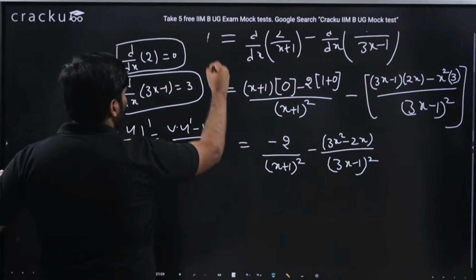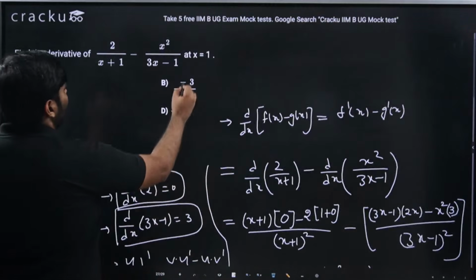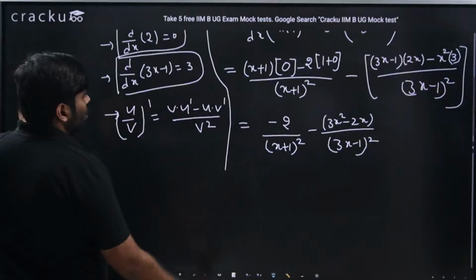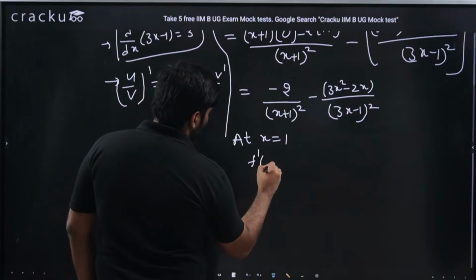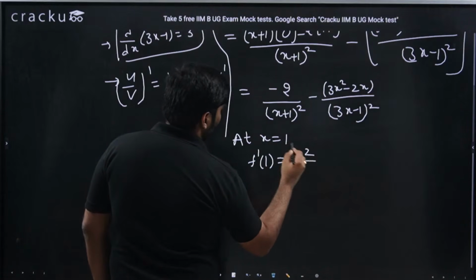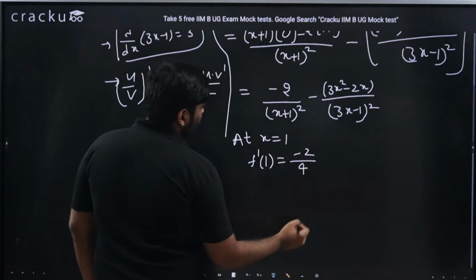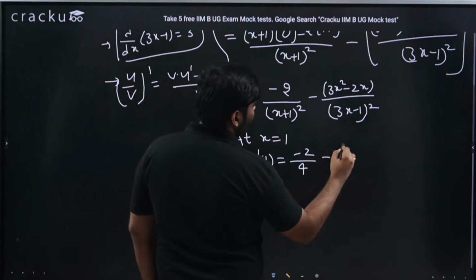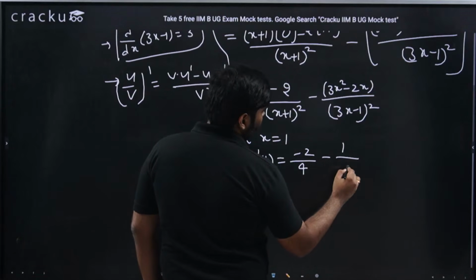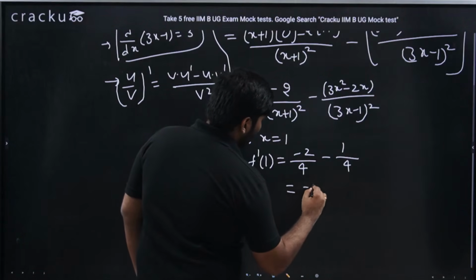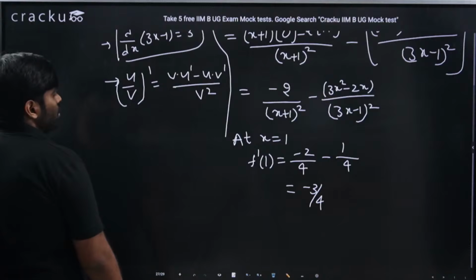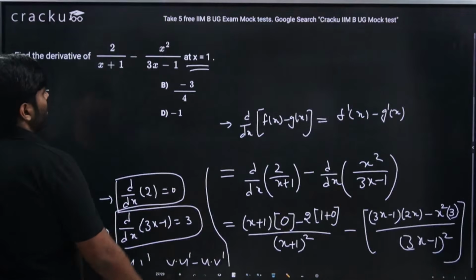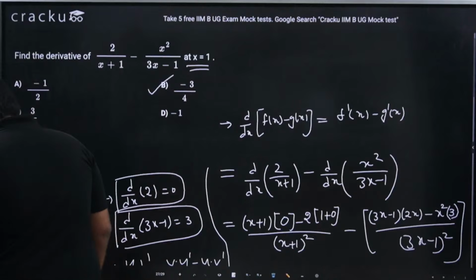But the question is, find the derivative value at x equal to 1. So I substitute x equal to 1: f dash of 1 is minus 2 by 2 square, that is 4, minus, at x equal to 1, 3 minus 2 is 1, and 3 minus 1 is 2, 2 square is again 4. So I'm getting minus 2 minus 1 in the numerator and 4 in the denominator. So minus 3 by 4. F dash of 1 is minus 3 by 4. That is option B. Someone told option B, right? Good.